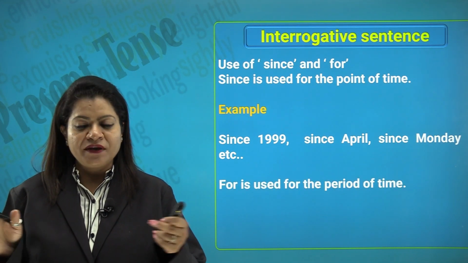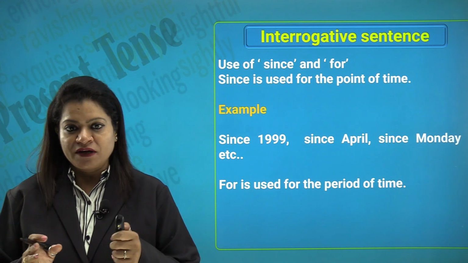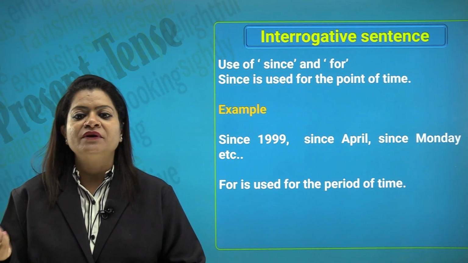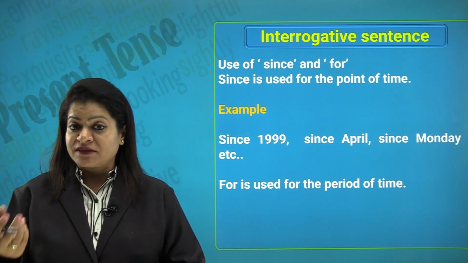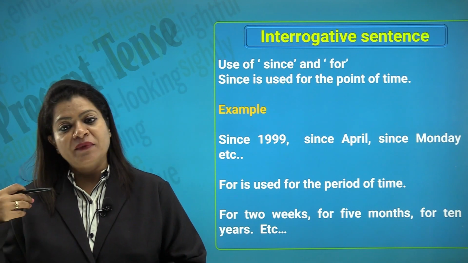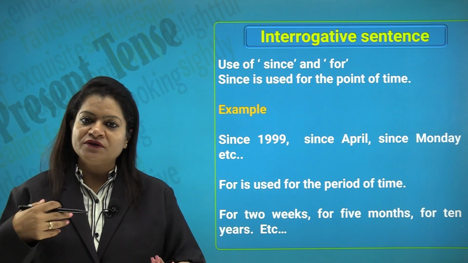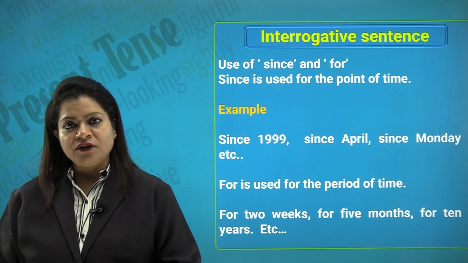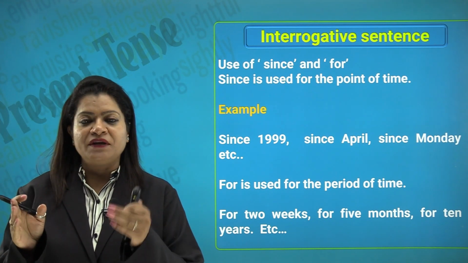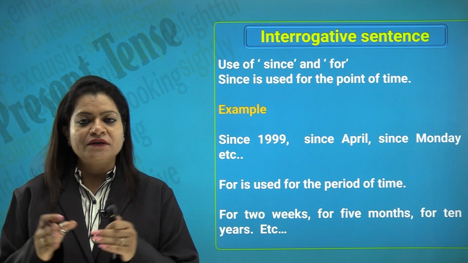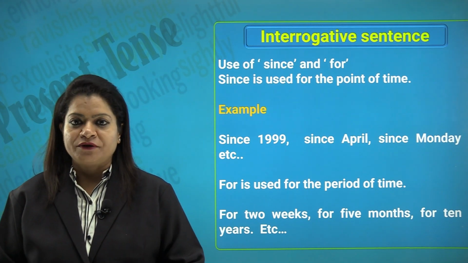For is used for a period of time. So, when you talk of a period of time, we talk of something which began sometime and has finished within a limited or a definite period of time. For example, 2 hours, 2 days, 2 weeks, 5 months, 10 years. So, you see how the difference of since and for comes out. So, since when you have to talk of something that is going on continuously, for when you have to talk of something that started at some point of time and has got over. So, it is like limited time that you denote.